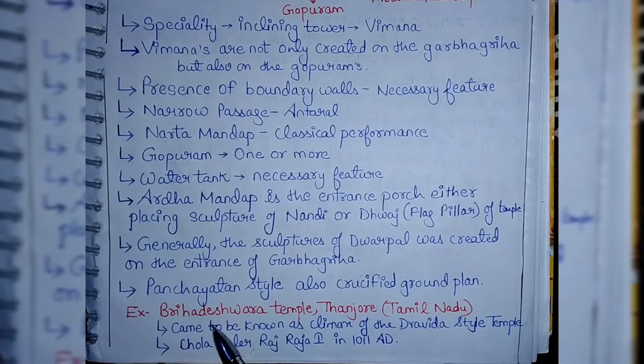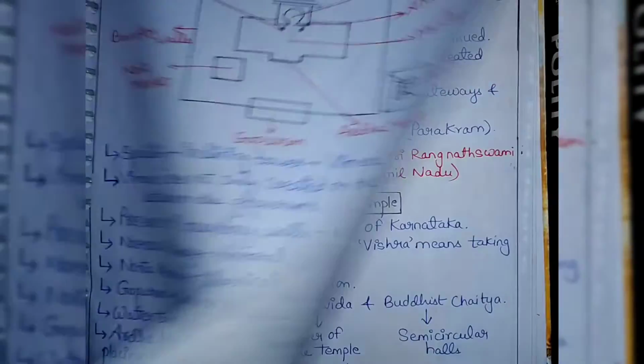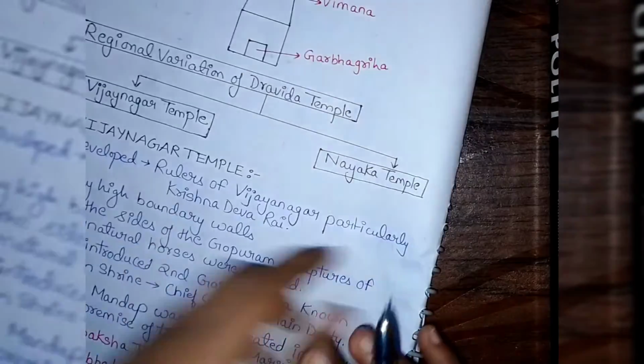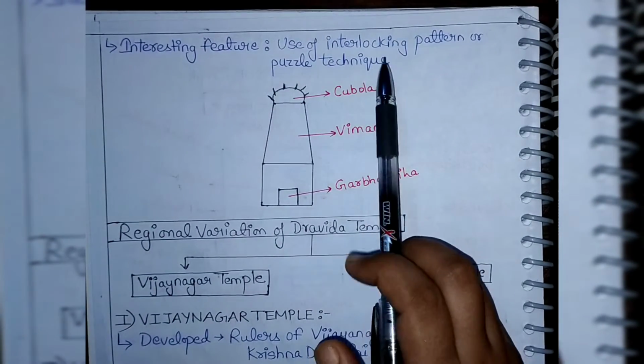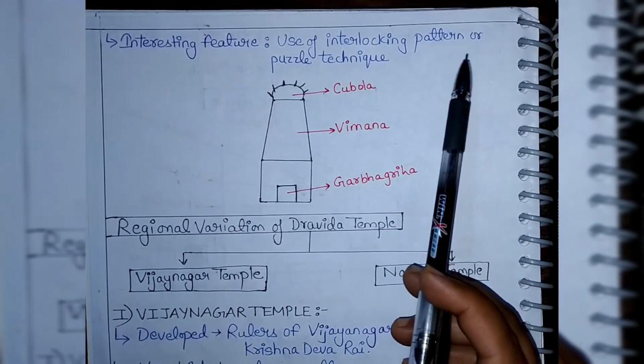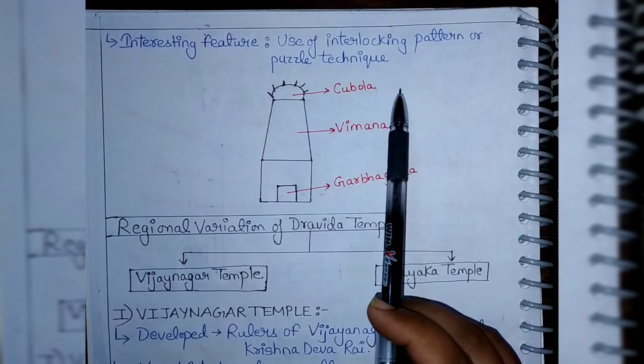Okay, so example is the Brihadeshwara temple, Tanjore, Tamil Nadu. Talking about this temple, it came to be known as the climax of the Dravida style of temple. It was created by Chola ruler Raj Raja I in 1011 AD. Okay, so the interesting feature about this temple was the use of the interlocking pattern or puzzle technique, as we call it.